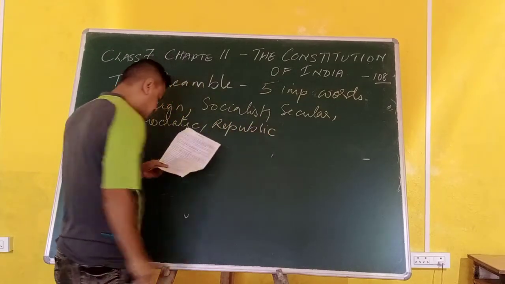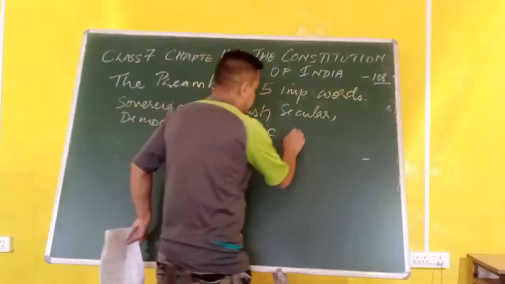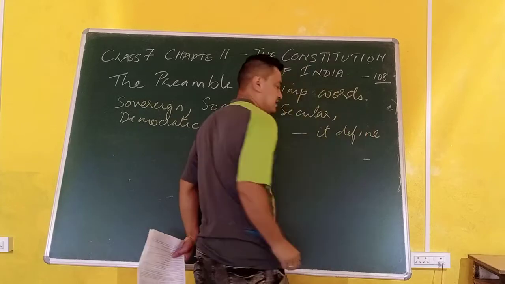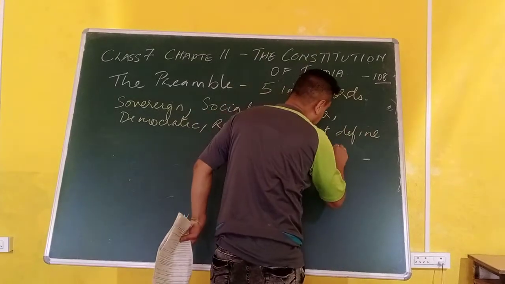If you look at these words, they define the nature of our constitution.